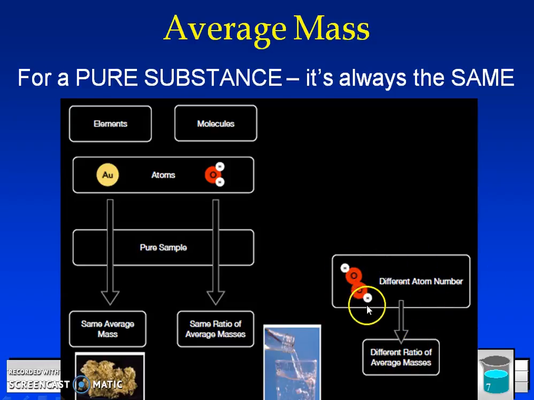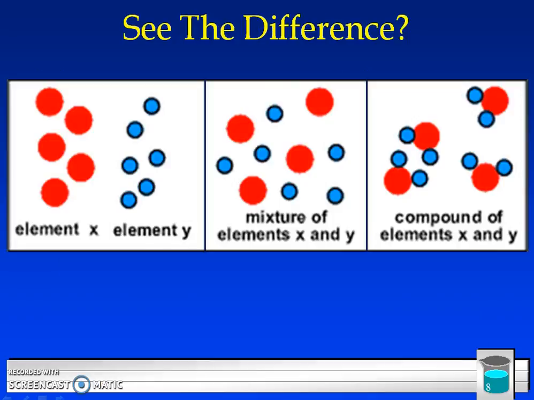But now he also compared H2O2. So you notice this is H2O, water. This is H2O2, which is hydrogen peroxide. So this is a different compound, which means it's going to have a different ratio for the average mass. So hopefully you can see the difference here.